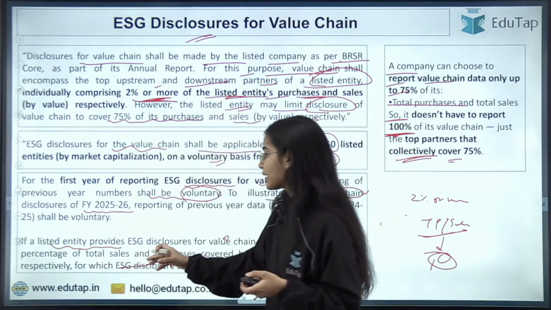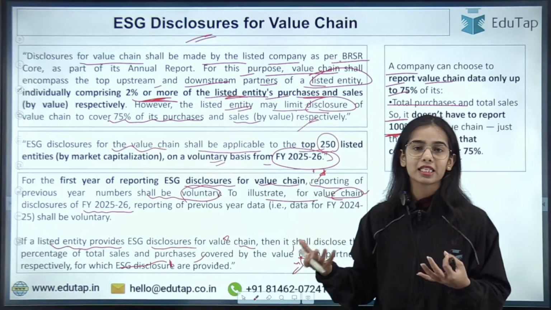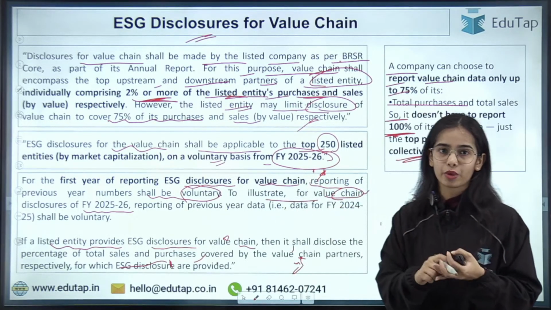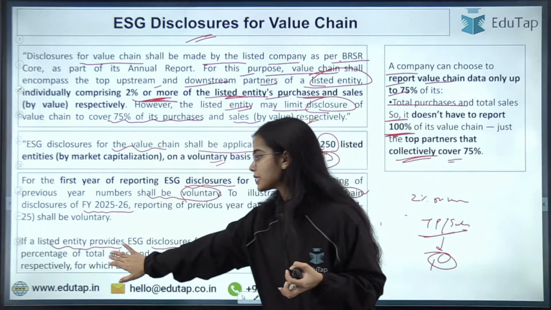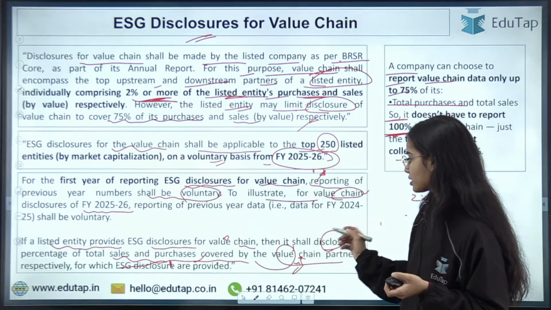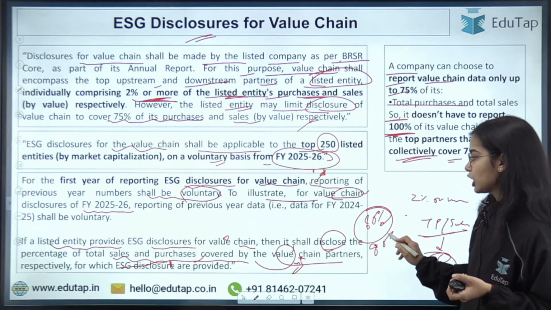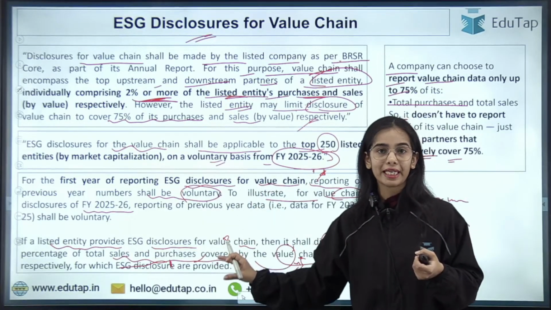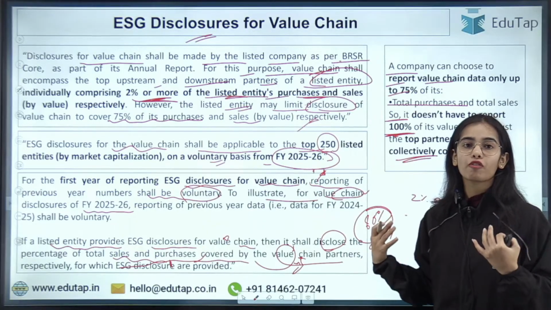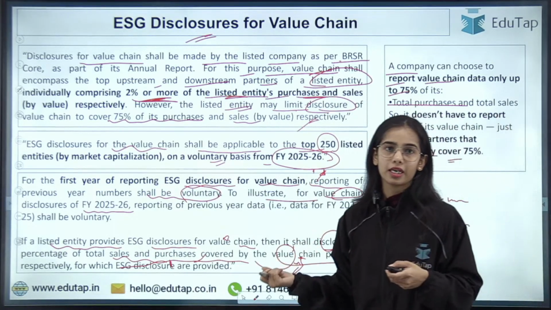If a listed entity provides ESG disclosures for value chain, then it also has to disclose how much data it has provided, for what percentage of the value chain partners, okay? It shall disclose the percentage of total sales and purchases covered by the value chain partners. Let's say it has provided only 80%, or 85%. So a listed company providing ESG disclosures for value chain has to showcase for what percentage of value chain partners the data has been shown, in terms of total sales and purchases. So this is the idea.